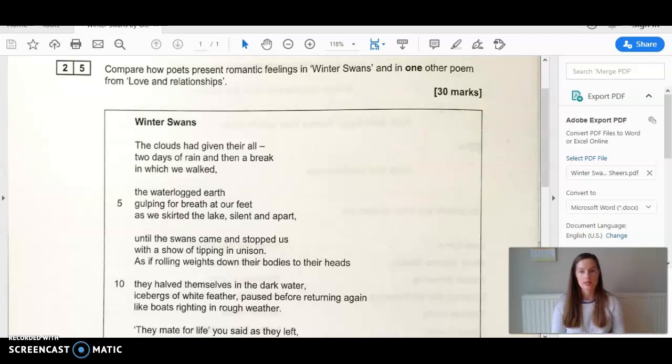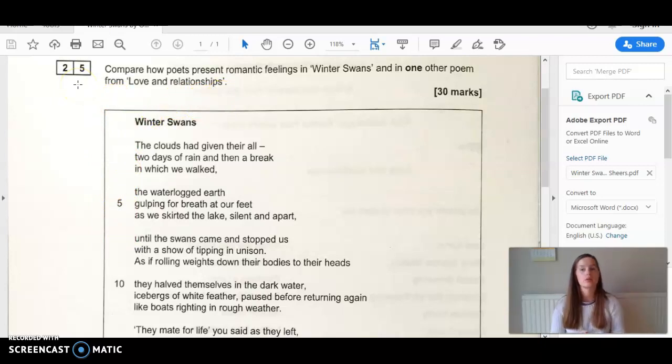So let's get started. The first thing I would say to do is to read the question and anything that comes with it. So in this case, you've got the question and the poem. Read those first. Don't start writing, just read first. This helps you to really think through what the question is asking you to do. And it helps you to start thinking about which poem you might compare it with and anything else that you think is important. So I would have your highlighter at the ready, read through, highlight keywords in the question, and then in the poem you can highlight anything that links to what the question is asking you to do.